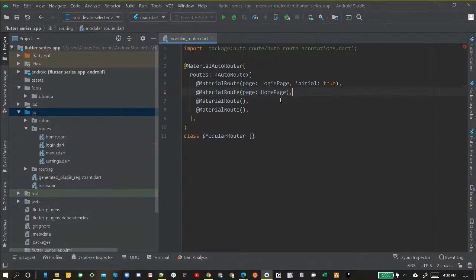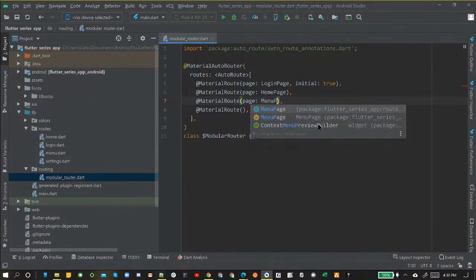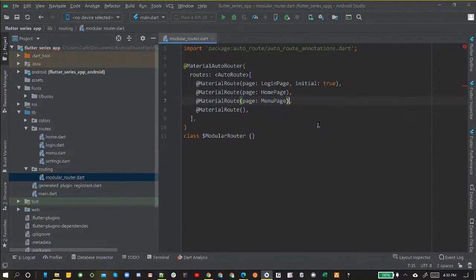It didn't seem to give me an error though. It's kind of weird. Okay. Anyways, for this next one, we're going to do the same thing: page, colon, and then we'll use the MenuPage. You can do SettingsPage or MenuPage first, it doesn't matter, but we're going to do MenuPage here first, and that's that.